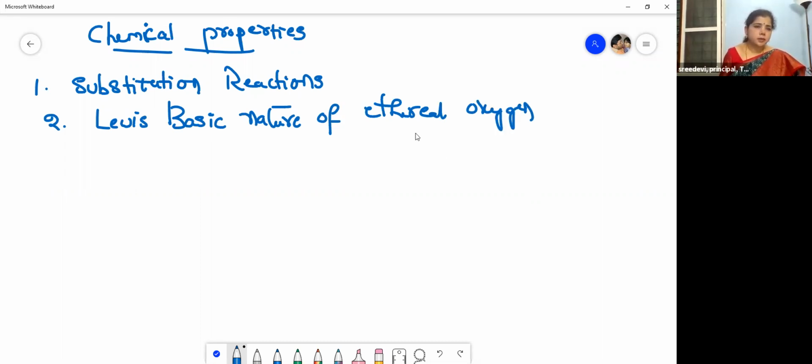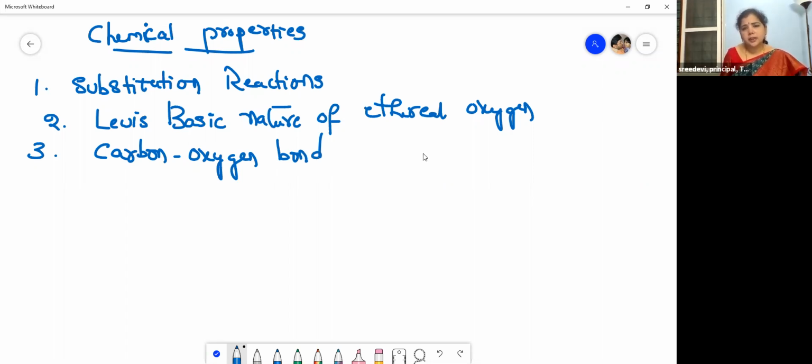Carbon oxygen bond cleavage reactions. So the chemical properties of ethers are studied under three headings. What is the first one? The first one is the substitution reactions. The second one is the Lewis basic nature of ethereal oxygen. And the third one is the carbon oxygen bond cleavage reactions.